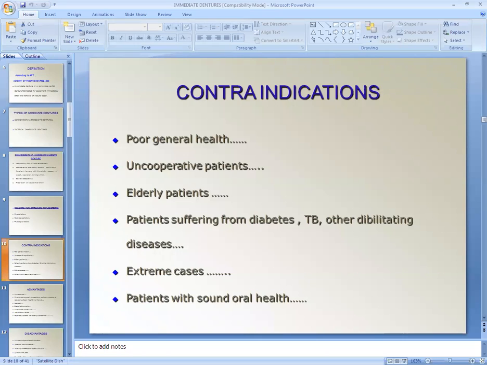So contraindications for immediate denture are poor general health, uncooperative patient, elderly patient, patient suffering from diabetes, tuberculosis, and other debilitating disease, extreme cases, and patient with sound oral health. If the patient is not able to maintain the denture, or is uncooperative, or elderly, or suffering from diabetes, in a diabetic patient bone resorption tends to occur. So these are the contraindications for the immediate denture.